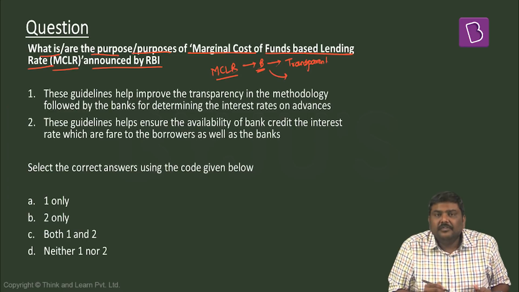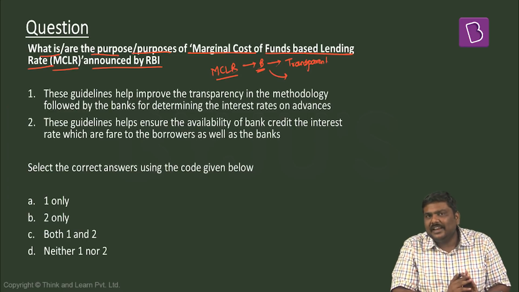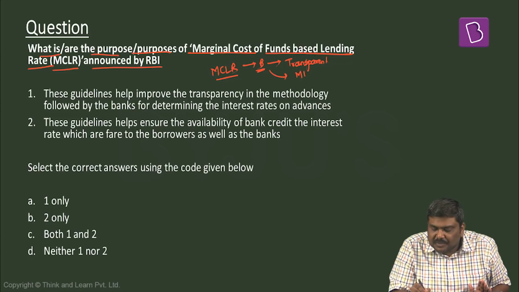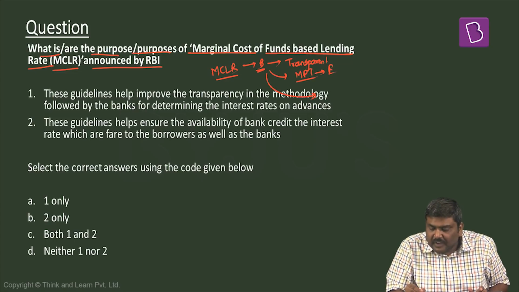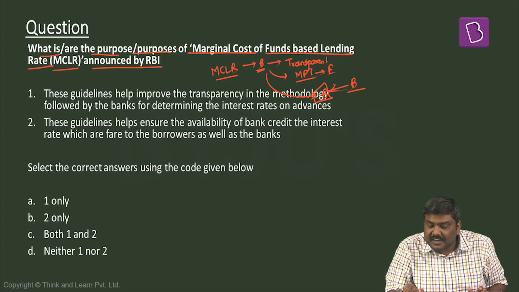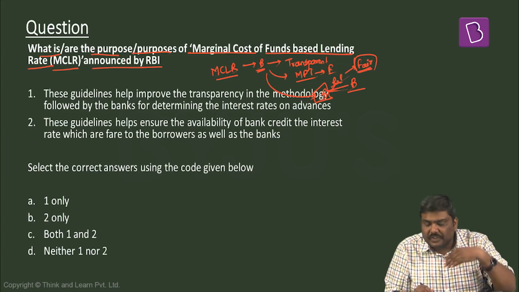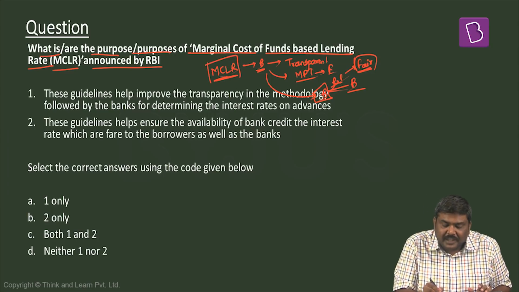Second, whenever RBI will change its lending rate, the monetary policy transmission should be efficient. Third, whenever a borrower takes a loan from a bank, the rate of interest charged by the bank should be fair. These were the 3 very important objectives with which RBI introduced the concept of MCLR.